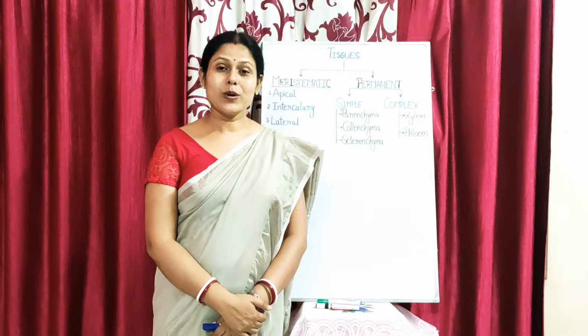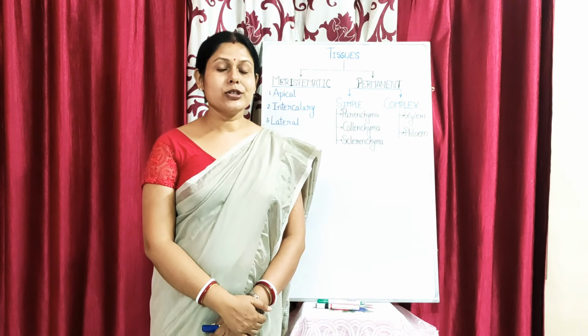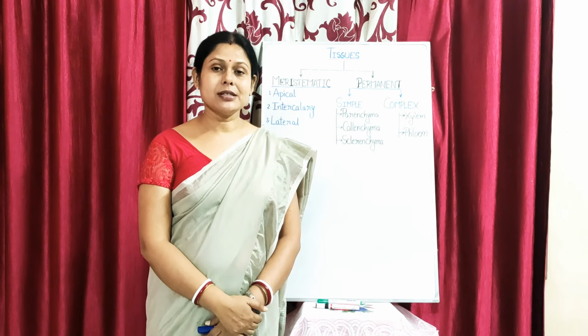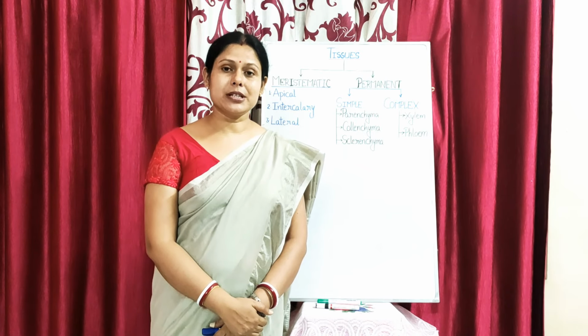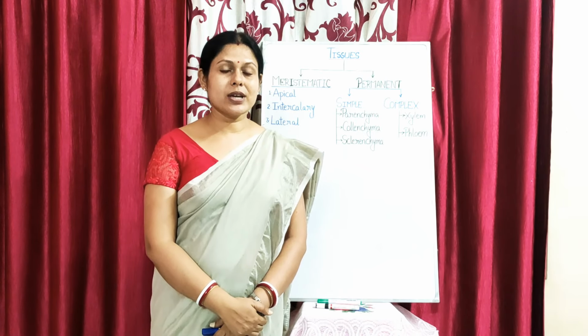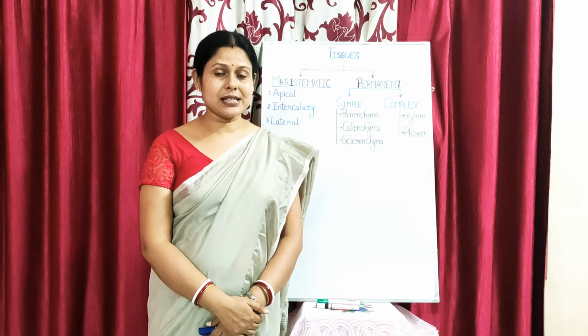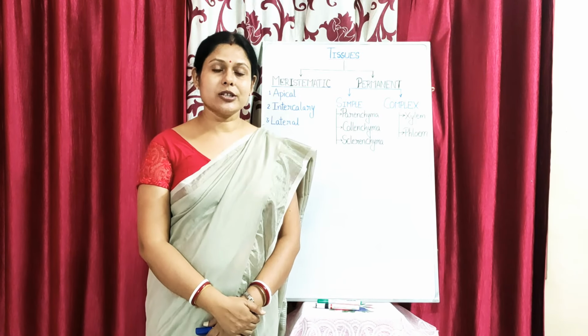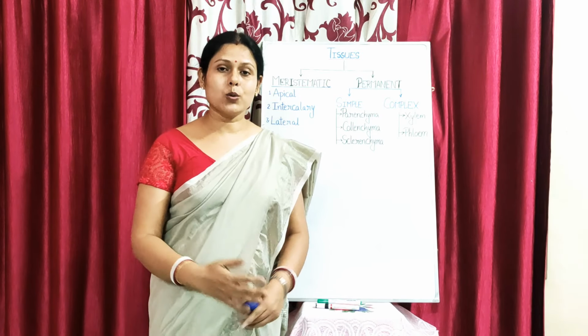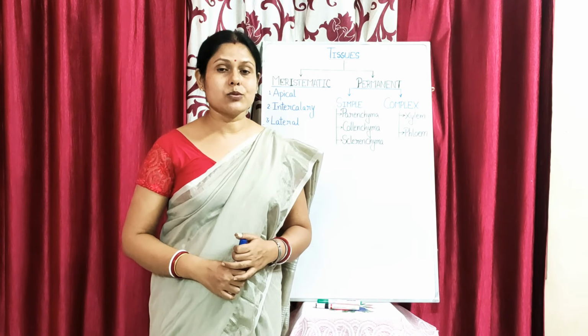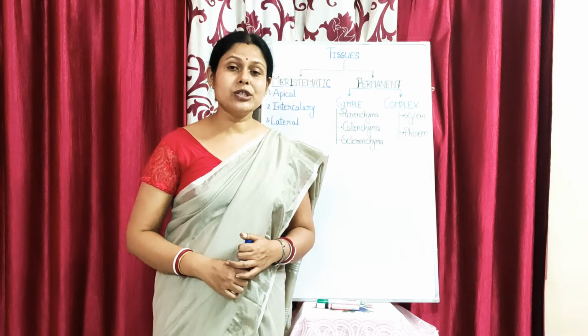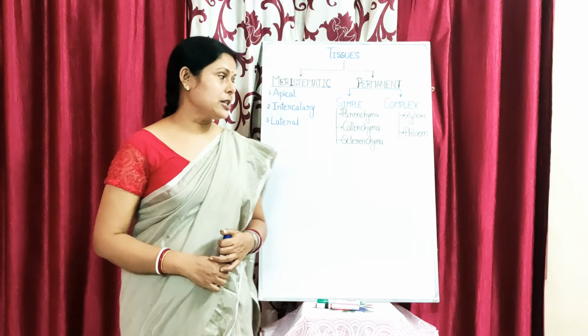Hello students, welcome back. Today we are going to read from the tissue chapter in the plant tissue, the next category, that is your permanent tissue. In our previous class we have seen about the various kinds of meristematic tissue depending upon their location and how they are helping the plant to grow in various aspects. That was what we had studied. Today, which we are going to study, is about the permanent tissue.